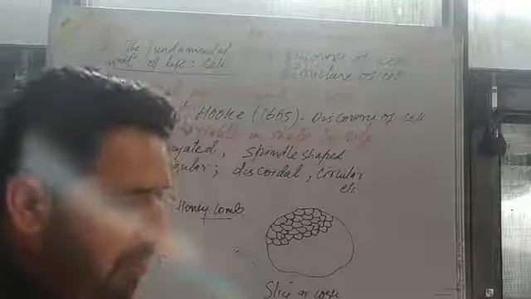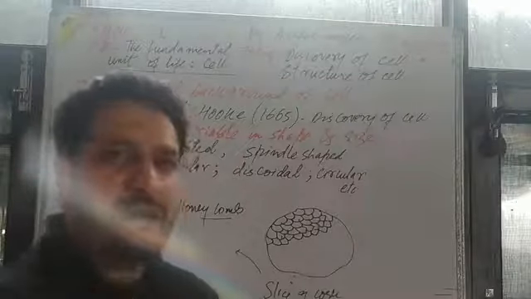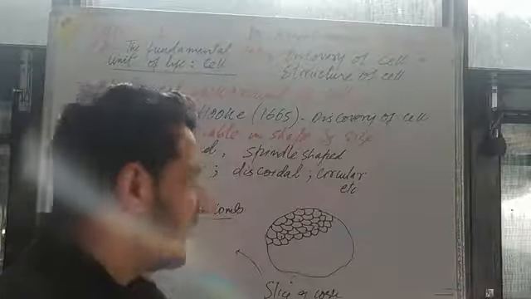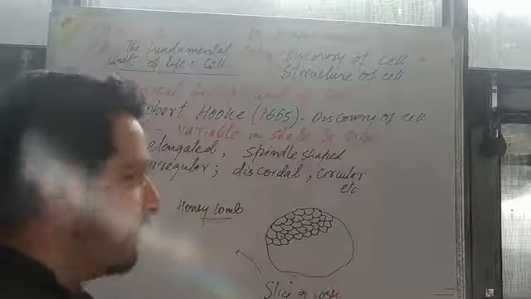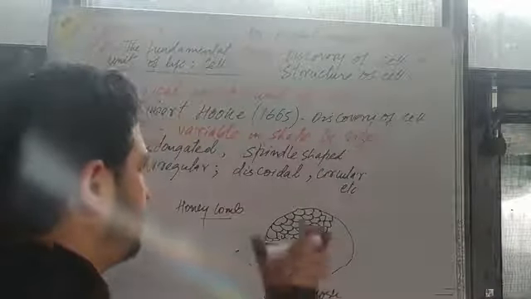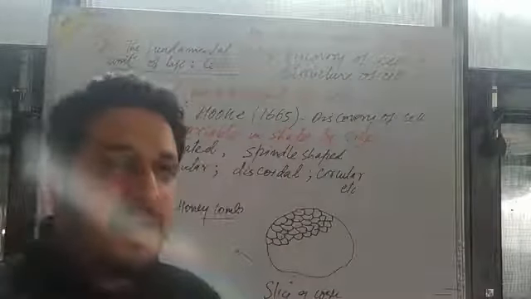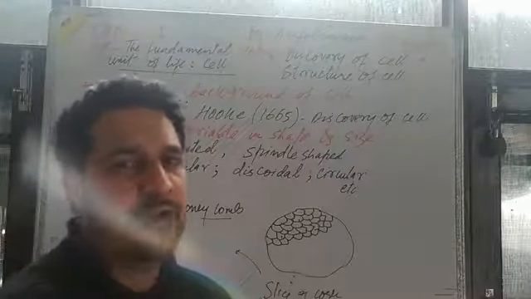In a honeycomb, आपने देखा होगा honeycomb, that there are small hexagonal, polygonal type of compartments, and he resembled it to this object. And the discovery of cell, that was the dead cells जो उसने ऑब्जर्व किए थे a slice of cork में.